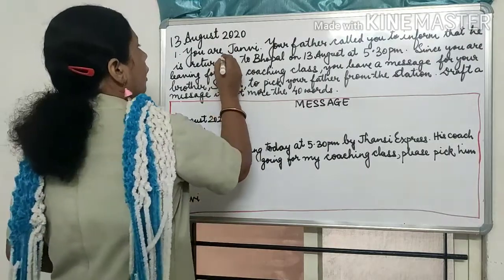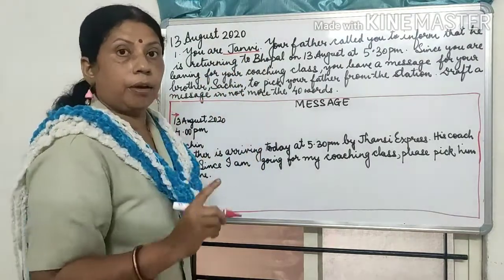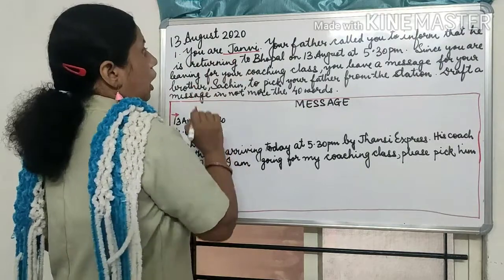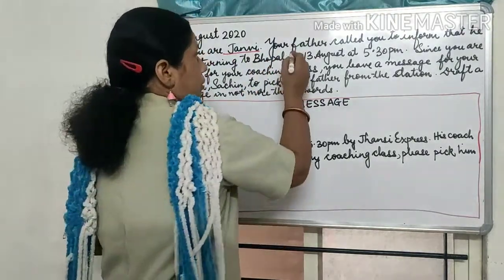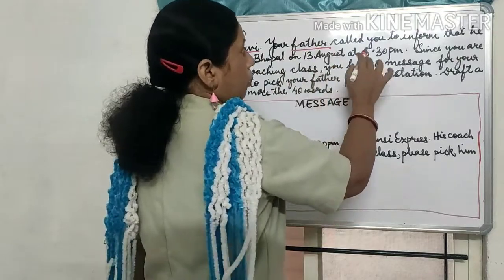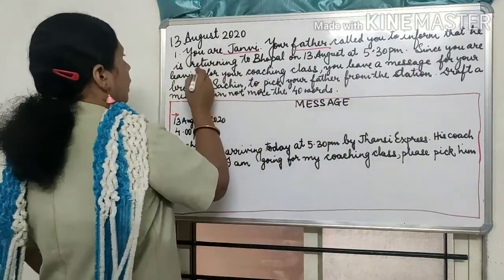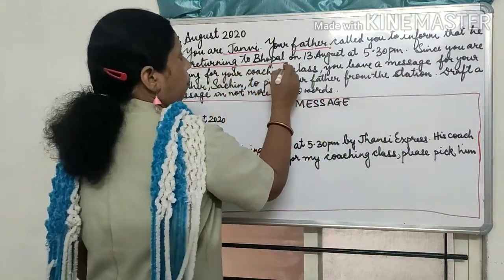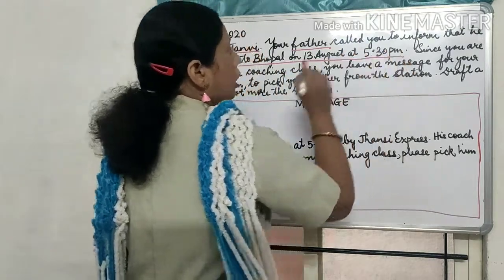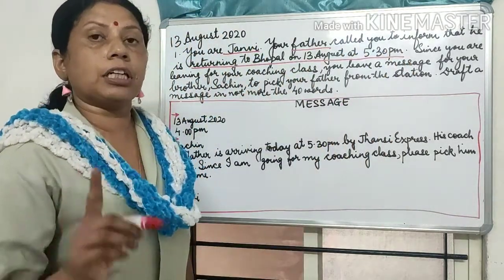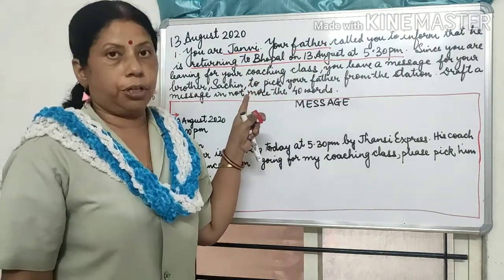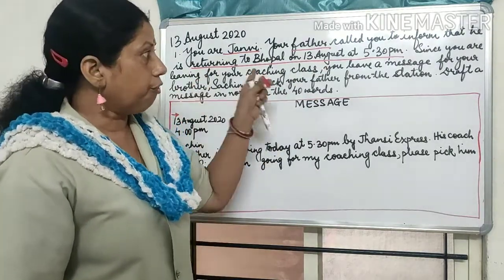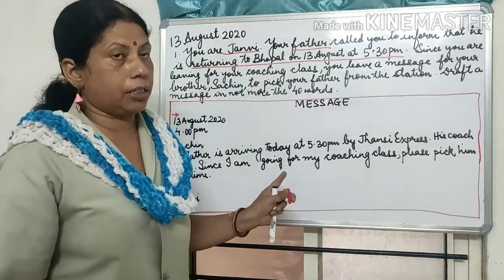Okay, so underline this because this is very important. You are Janvi. Now next, who called you? Father. Okay, so that means father called you to inform that he is returning to Bhopal on 13th August at 5:30 p.m. Now this is an important information, right? Which we have to mention in our message.